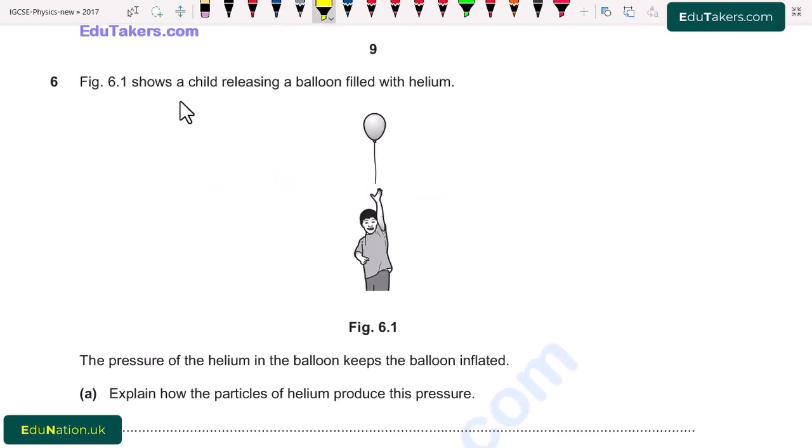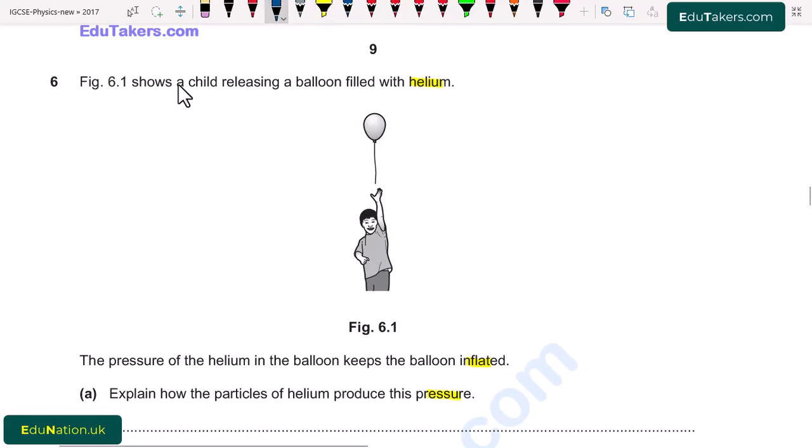Question number 6. Figure 6.1 shows a child releasing a balloon filled with helium. The pressure of the helium in the balloon keeps the balloon inflated. Part A. Explain how the particles of helium produce this pressure.